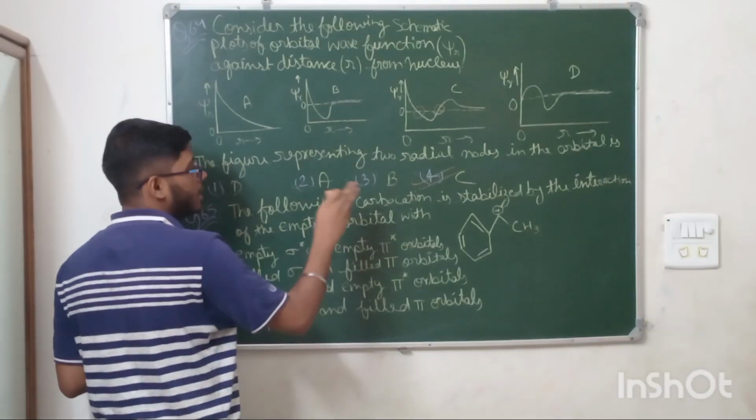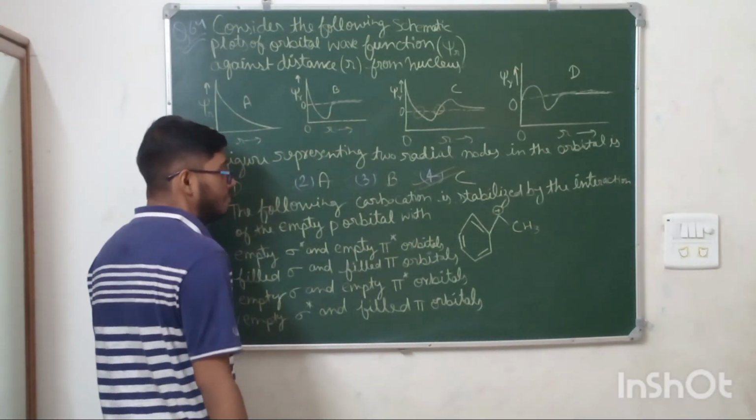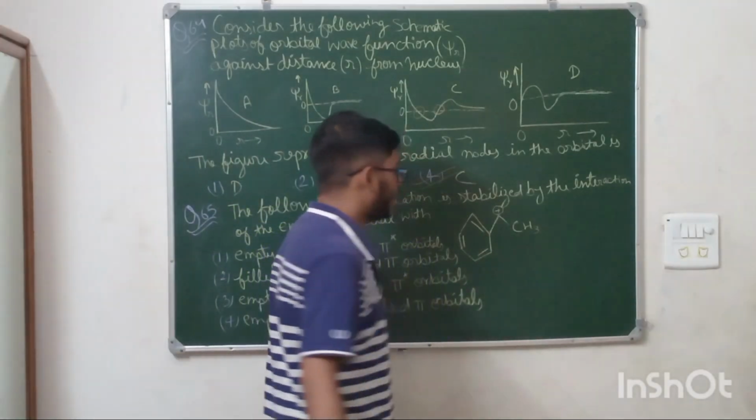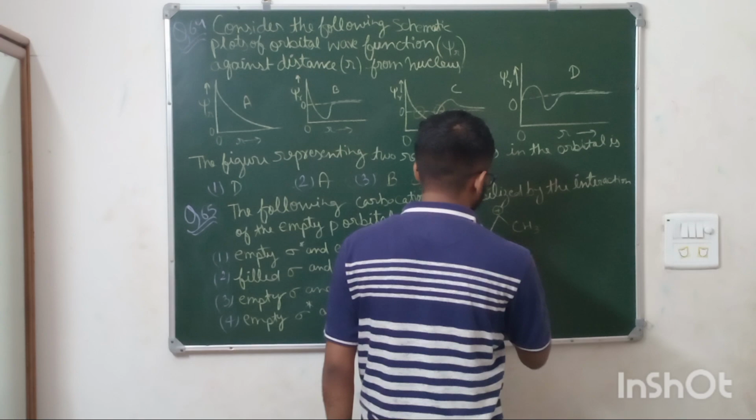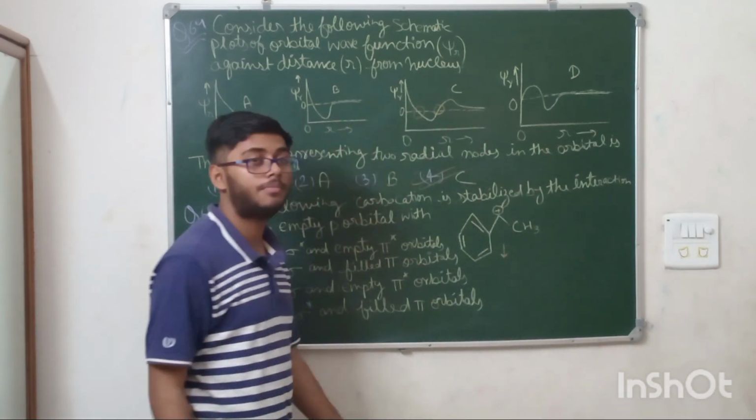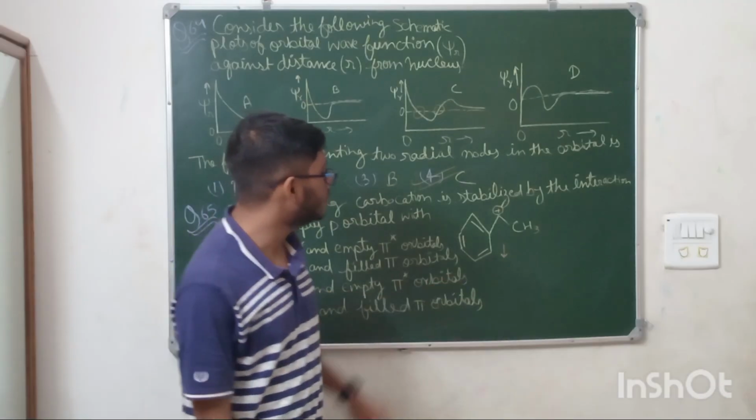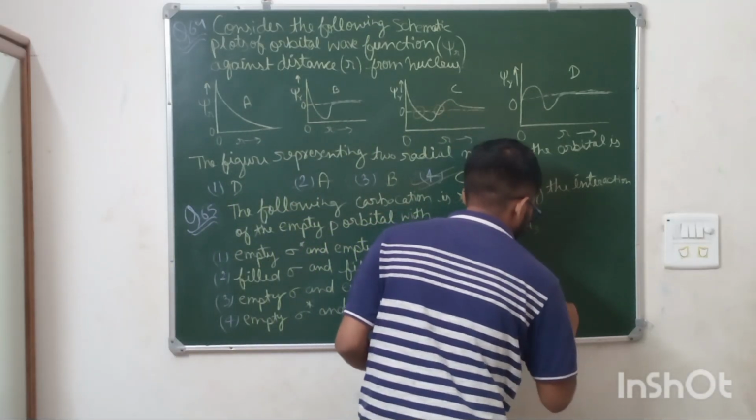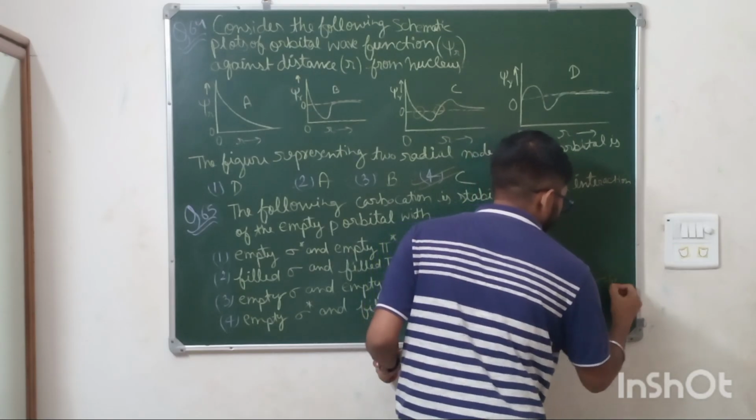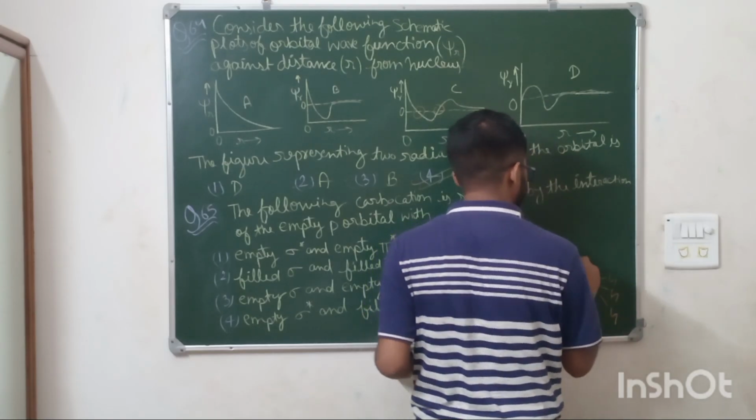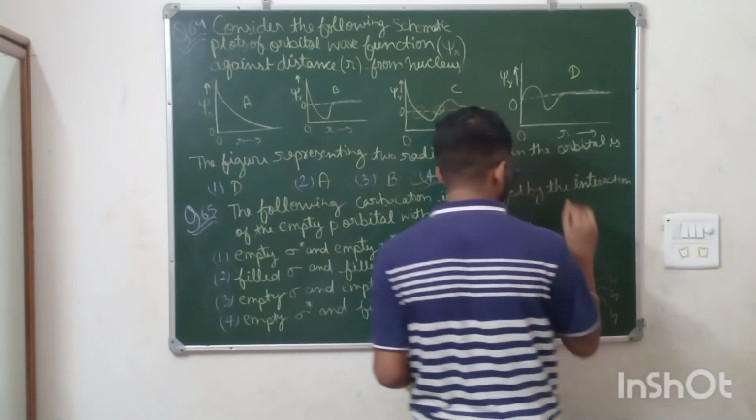65. The following carbocation is stabilized by the interaction of the empty p orbital with. Okay. If you see this carbocation, this is a 2-degree carbocation. Now, this is a stable carbocation. Why? Because resonance is occurring here. And if you draw this carbocation, then you can see that here carbon has 3 hydrogens, and here is the positive charge, and this is the p orbital of this carbon.